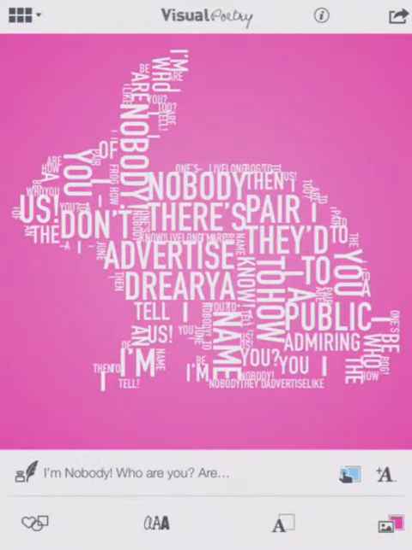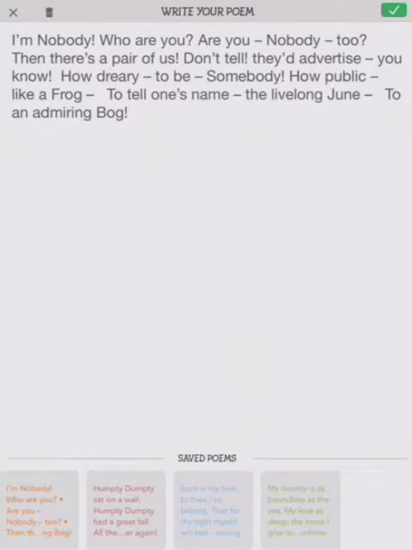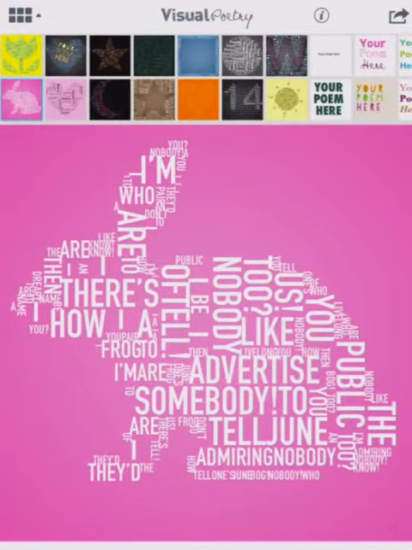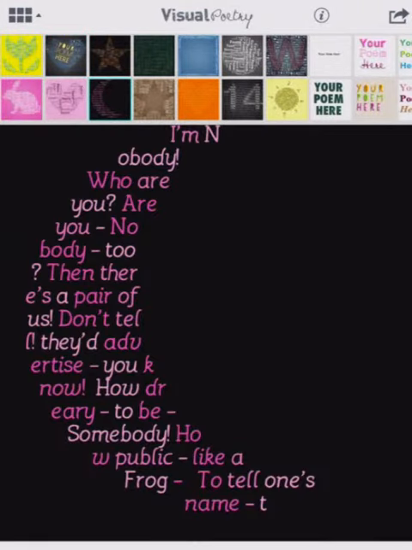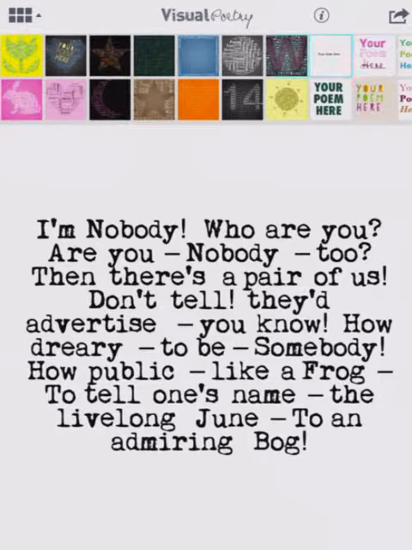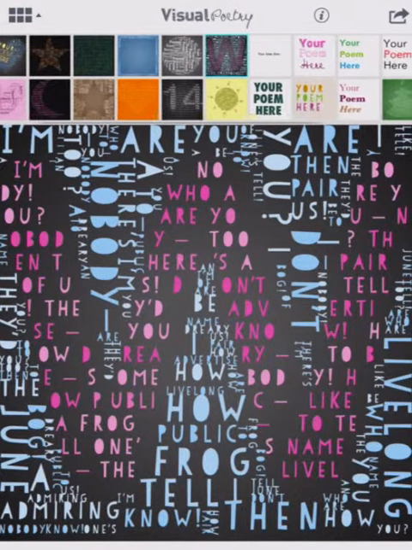So here you see I have one. I copy and pasted the text for "Nobody, Who Are You?", one of my favorite poems from Emily Dickinson, and I just copied that from the web. And now it lets me do a number of different things. So when I tap up on the top here, and everywhere I tap, you can see it changes the shape of it. Here's a more solid one. So you can kind of play around that way with it.